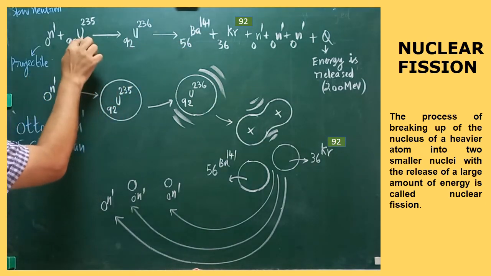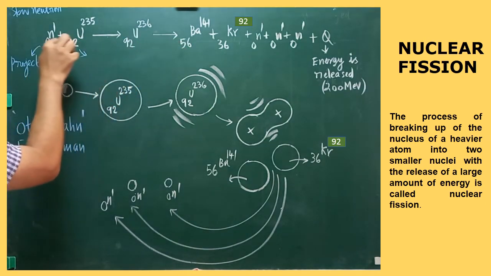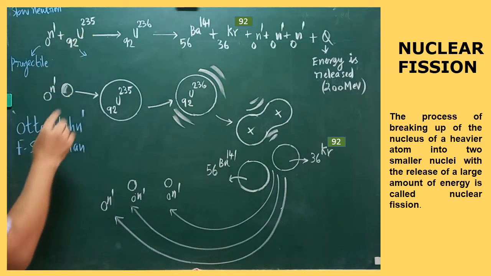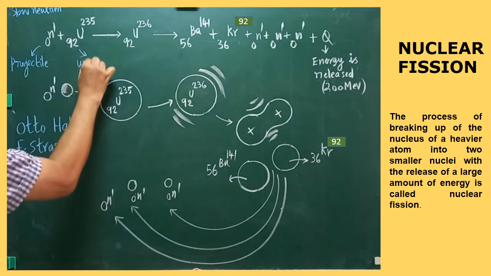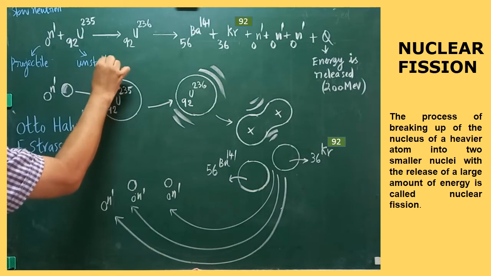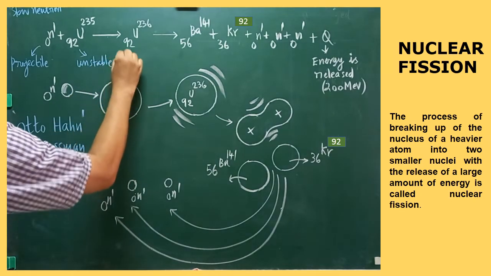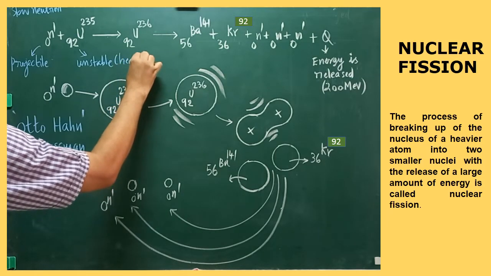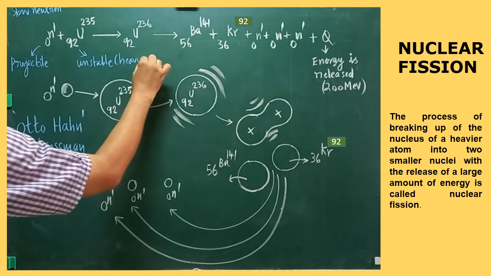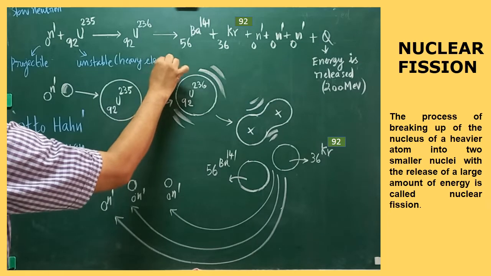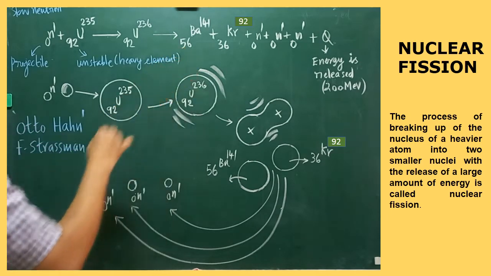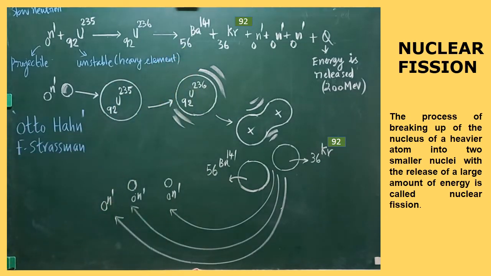Here its mass is greater compared to the neutron. It is unstable and highly radioactive, and it is also a heavy element. So this is one of the heavy elements used in the fission process. Are you clear? You know all the properties of the participating elements.